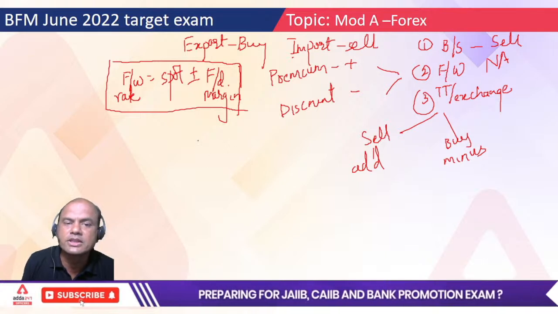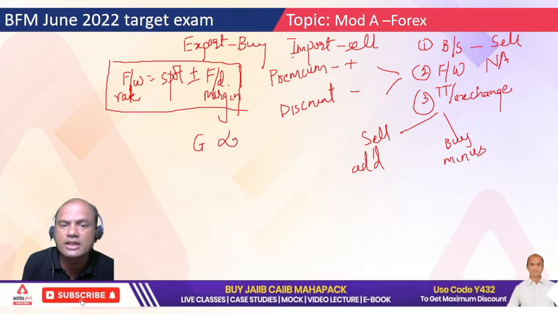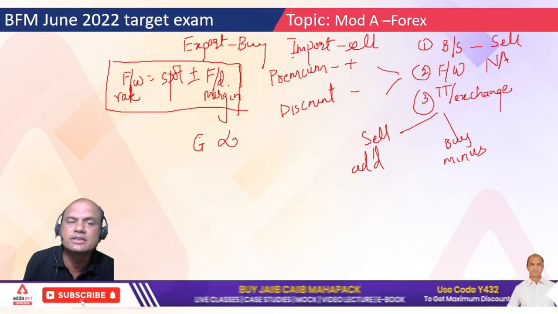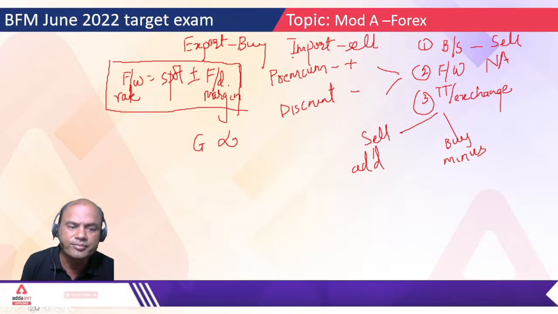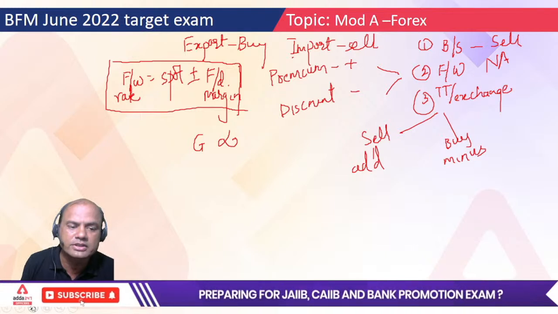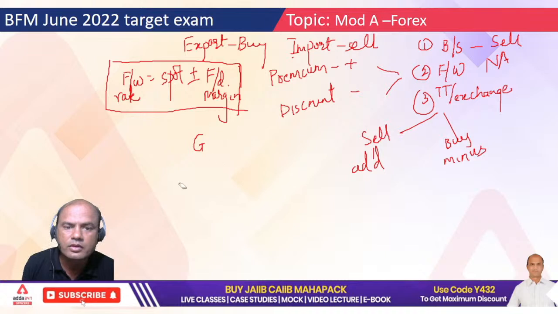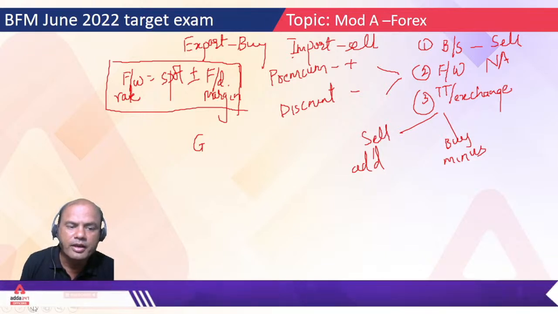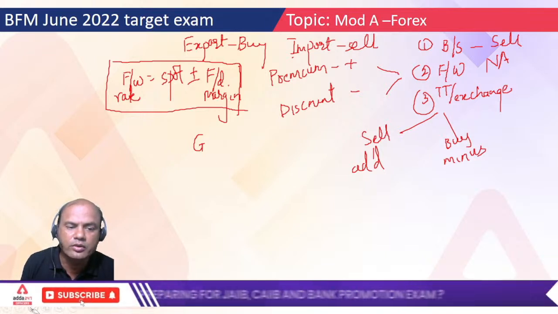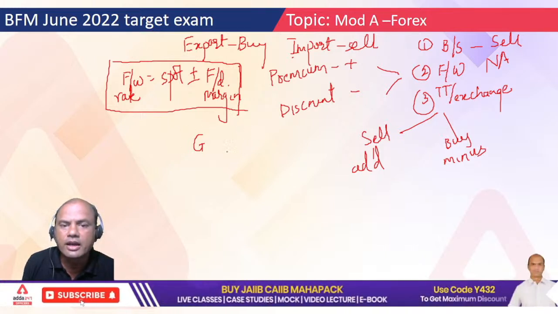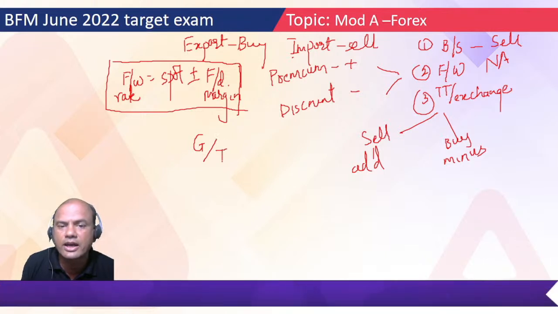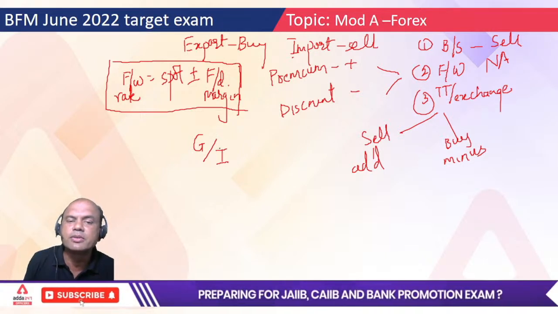One is GBP, I'll write it G for simplicity, and the second is INR. So what is the rate I want? GBP to INR.